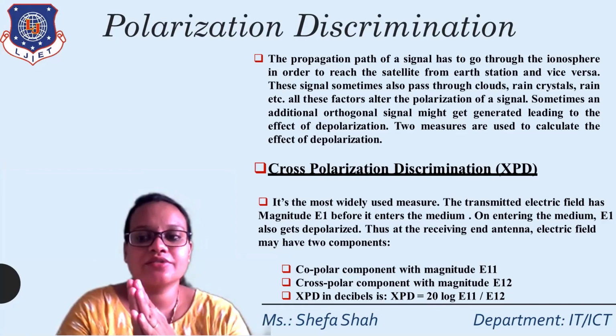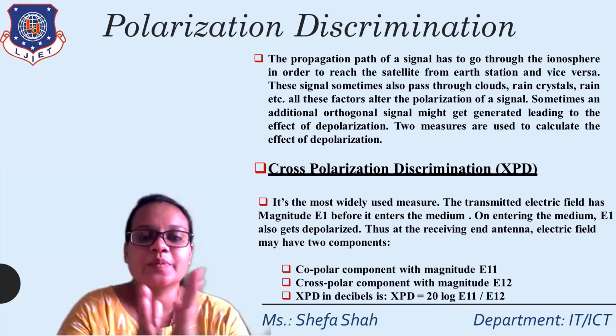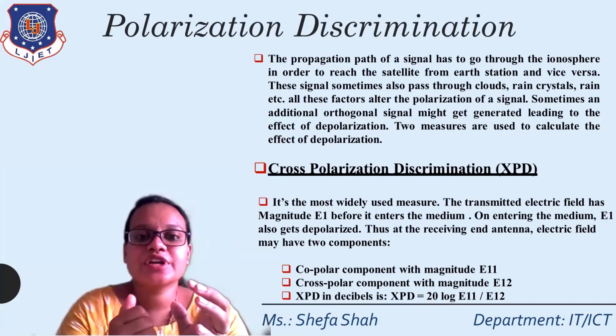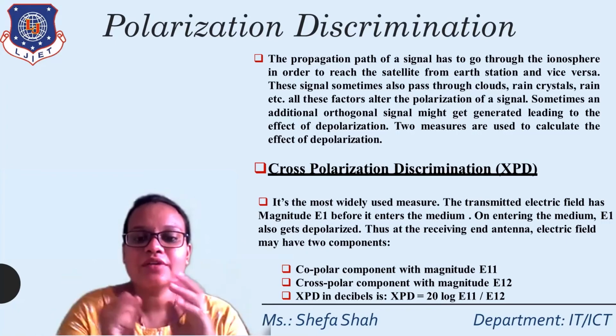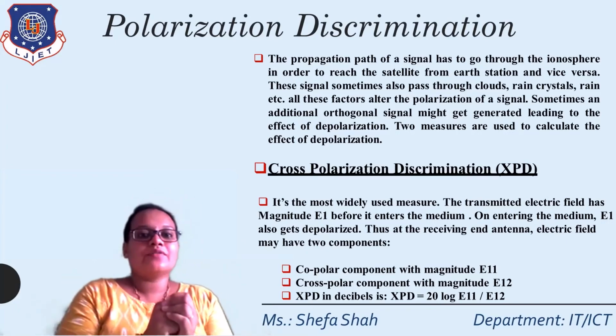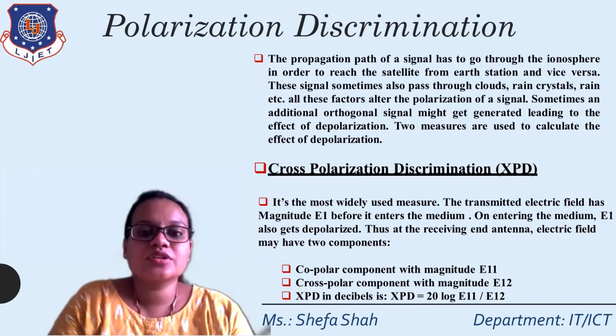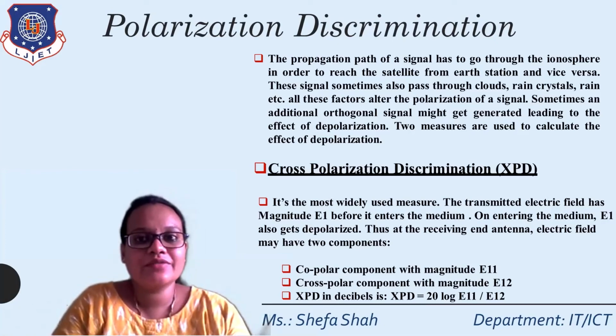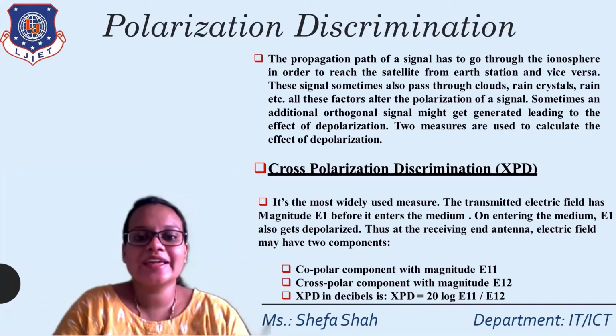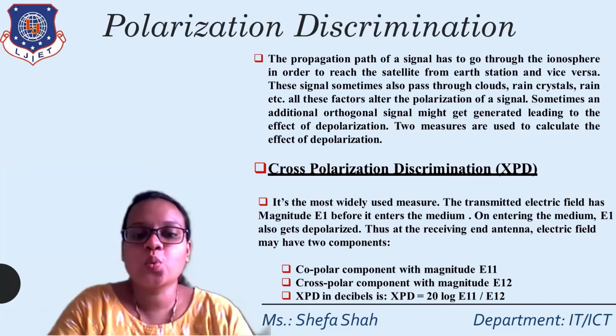The transmitted signal field has a magnitude E1 before it enters the medium, and on entering the medium, E1 gets depolarized. That means it will break into two parts, E11 and E12. The copolar component has the magnitude E11, and the cross polar component, which has been depolarized from the E1 signal, is denoted by E12 after traveling through the medium. So the XPD in decibels is 20 log E11 by E12.